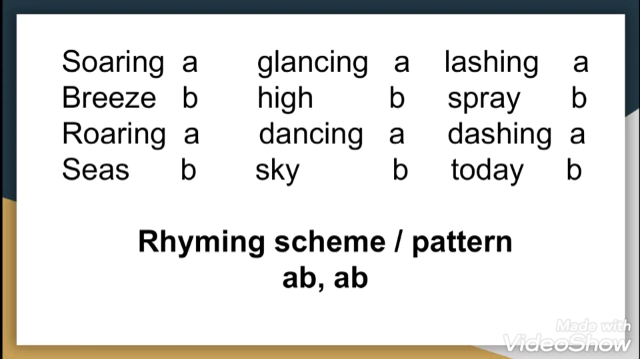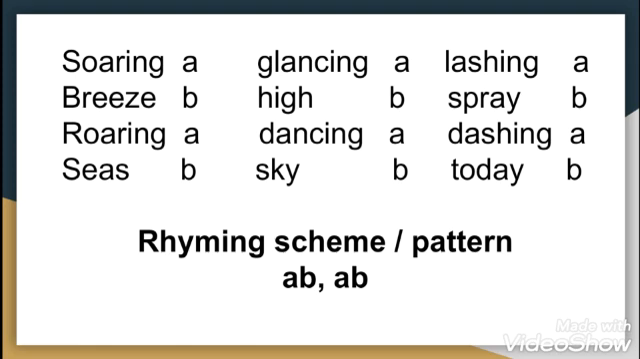And in the same way, the word seas will be named as B, because it is rhyming with the word breeze, which is given in the second line. So we got the rhyming pattern or rhyming scheme for stanza 1 as ABAB. Well, the rhyming scheme is the same throughout the whole poem.